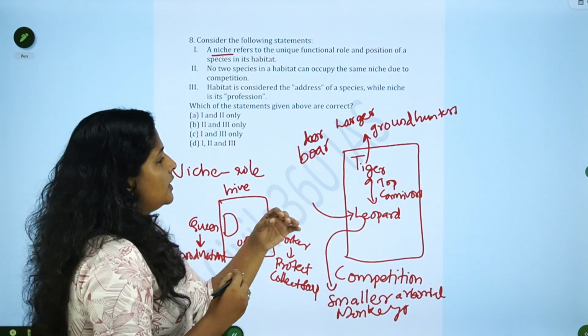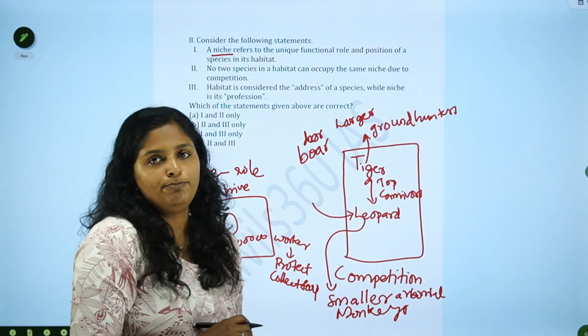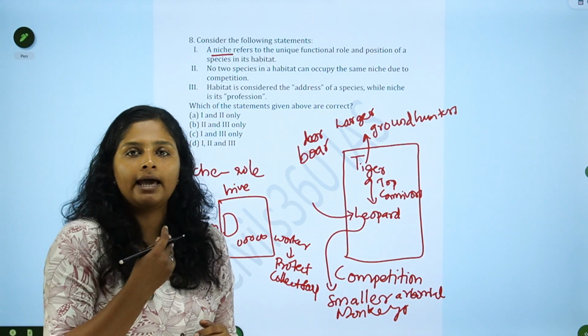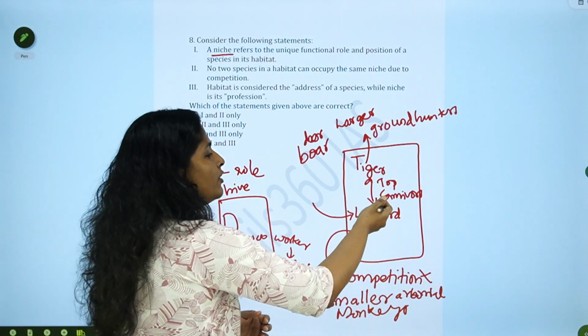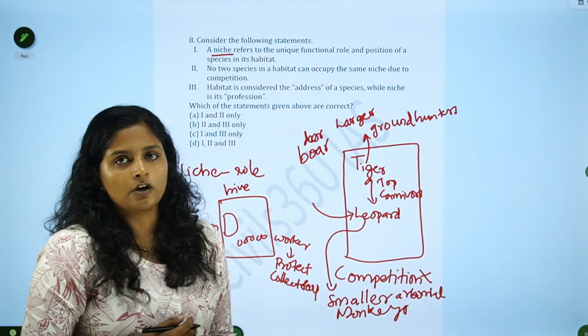So what happens? This tiger has a different kind of prey and this leopard has another kind of prey. So competition will be eliminated and both of them can survive in the ecosystem.